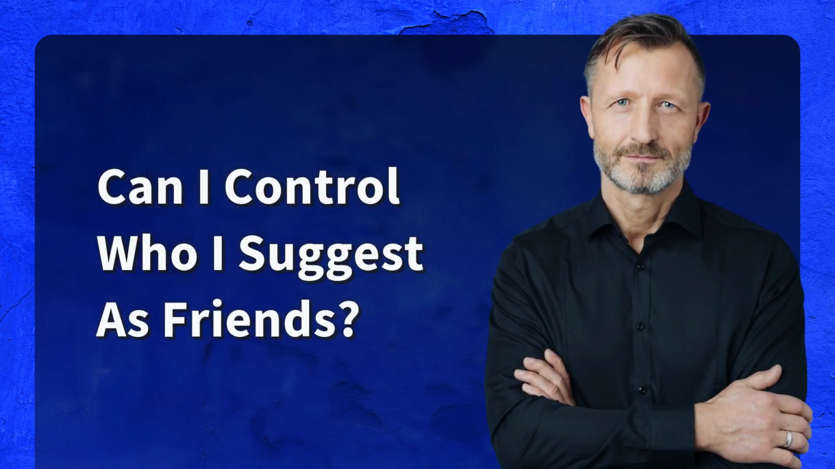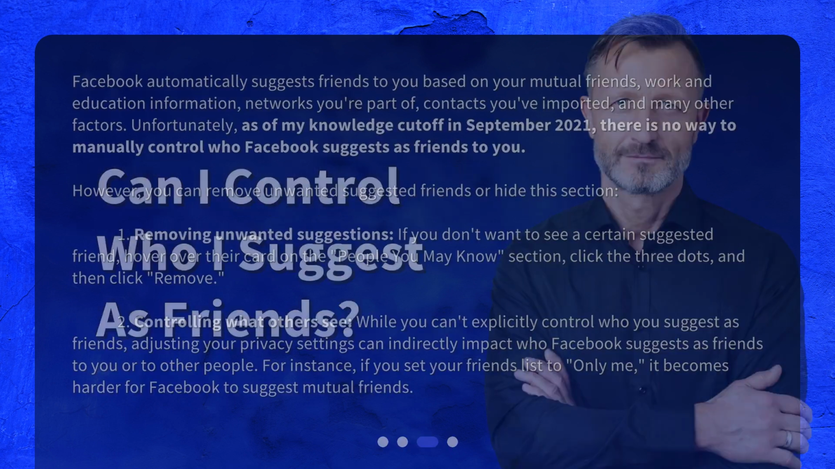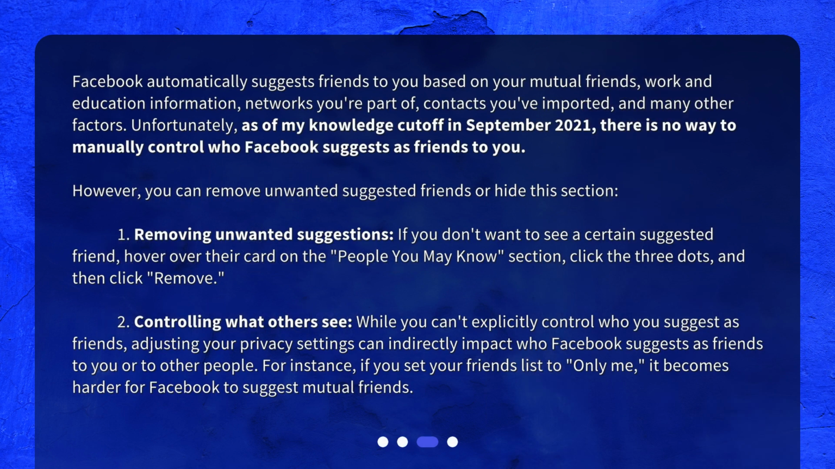Can I control who I suggest as friends? Facebook automatically suggests friends to you based on your mutual friends, work and education information, networks you're part of, contacts you've imported, and many other factors. Unfortunately, as of my knowledge cutoff in September 2021, there is no way to manually control who Facebook suggests as friends to you. However, you can remove unwanted suggested friends or hide this section.